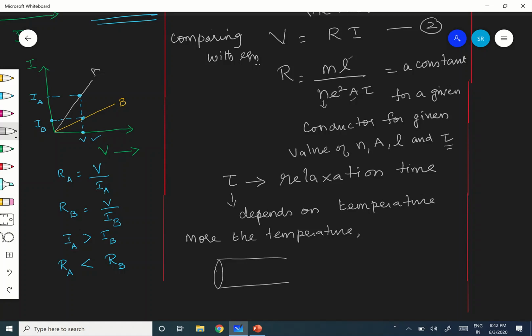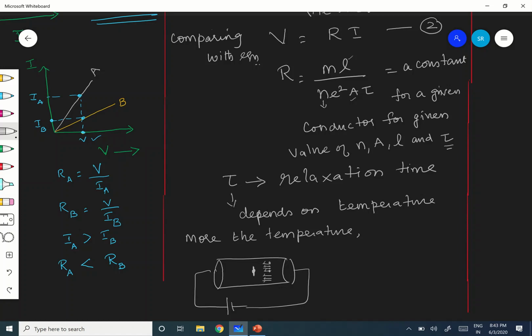The conductor is connected to a potential difference, right? For example, I have taken so many electrons here. These are all electrons, and they are moving in this direction, you know. Here is an atom ion. At room temperature, what will it do? It will vibrate like this, for example.